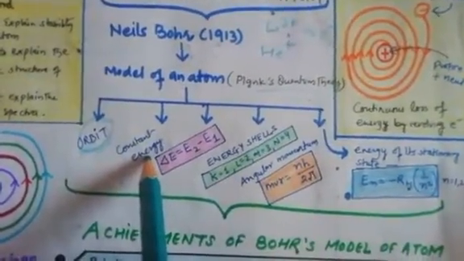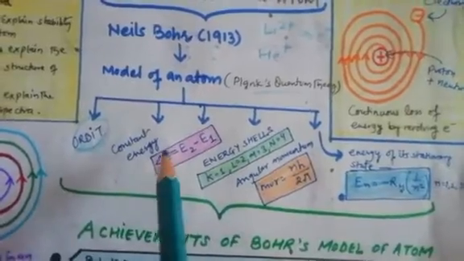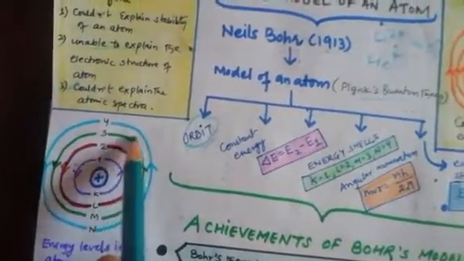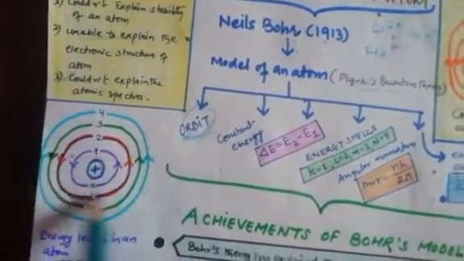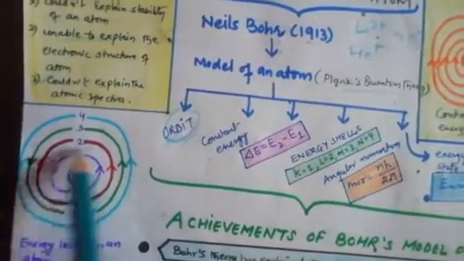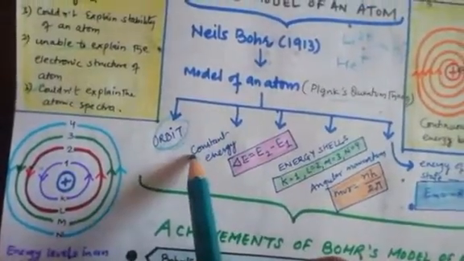Second, constant energy. The energy of an electron in its orbit doesn't change; it is always constant. If the electron is moving around the nucleus, these lines are called orbits, where electrons are revolving around the nucleus in a fixed path, and these electrons don't change their energy. It has constant energy. That was the second.